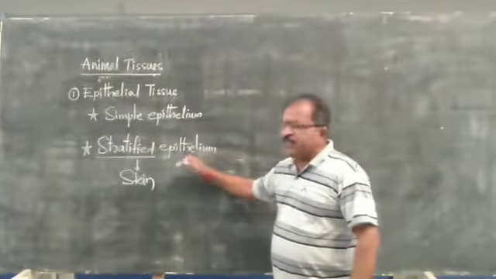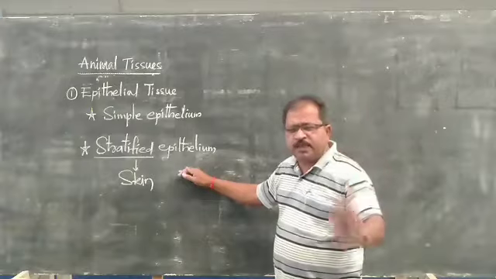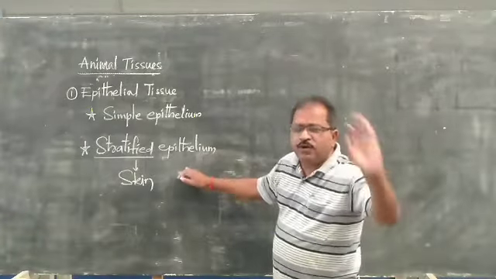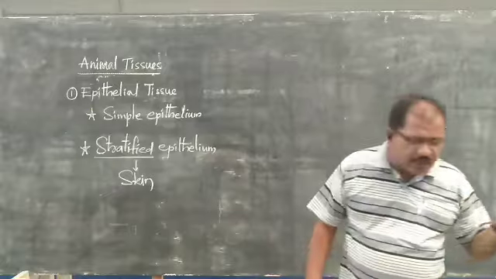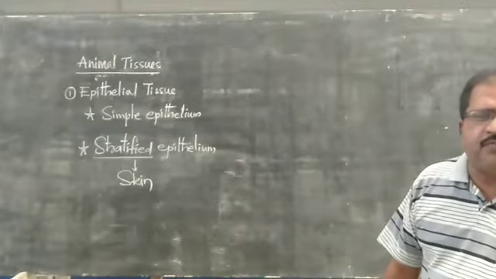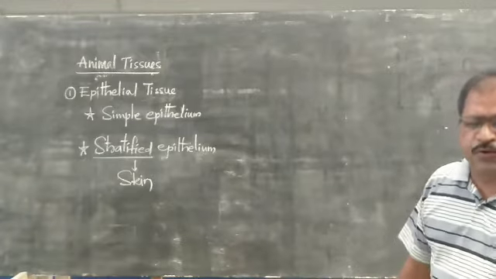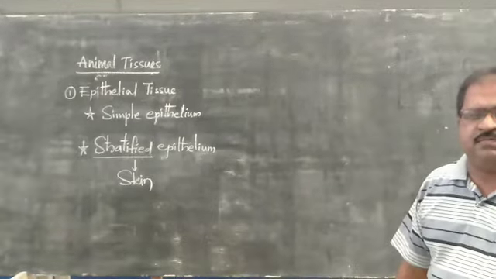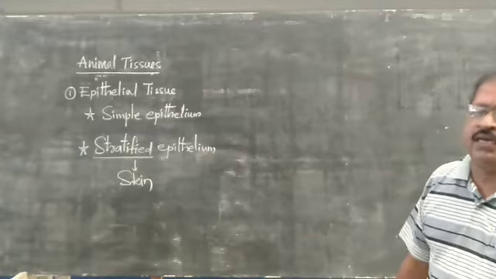Okay, the stratified epithelium is present in the skin and is majorly protective in nature, and it also prevents the entry of disease causing germs. It prevents the entry of fungi, algae, bacteria, protozoans and viruses as long as you maintain your skin properly.